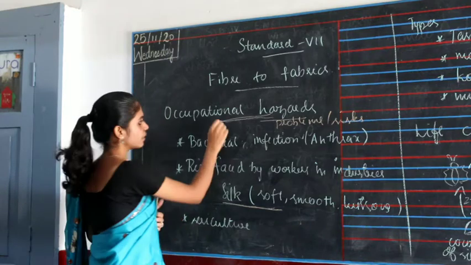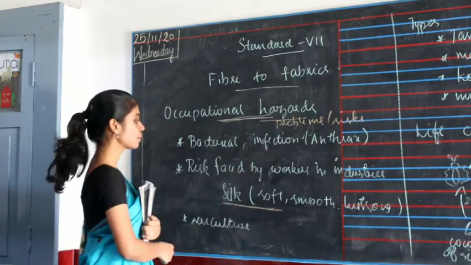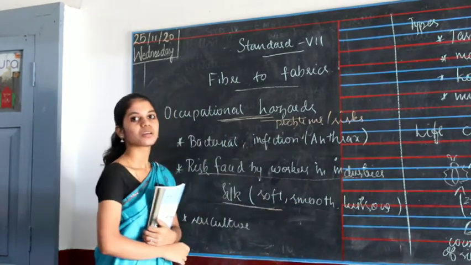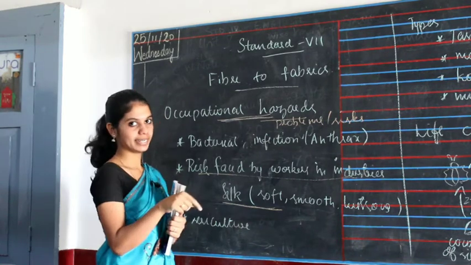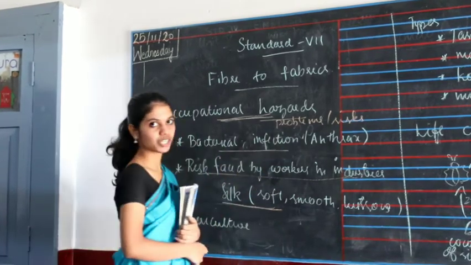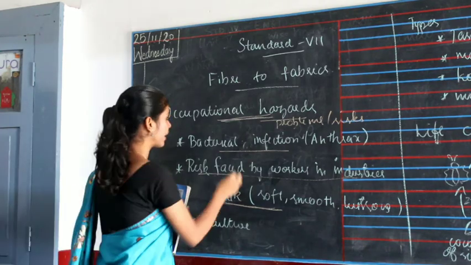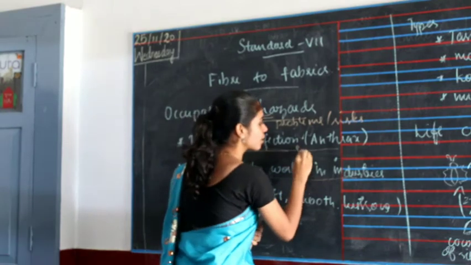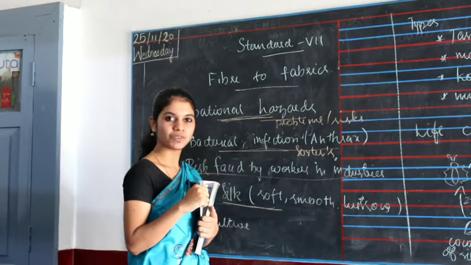In the beginning we are going to see occupational hazards. Occupational hazards means nothing but risks faced by workers in the industry. So what are the risks faced by the people working in the wool industry? That's what we are going to study. They get a bacterial infection called anthrax. This is attacking sorters. We have learned, right?